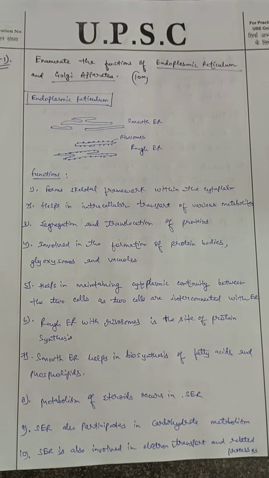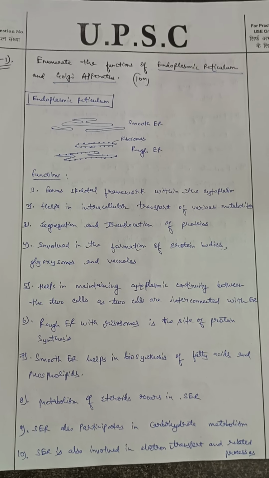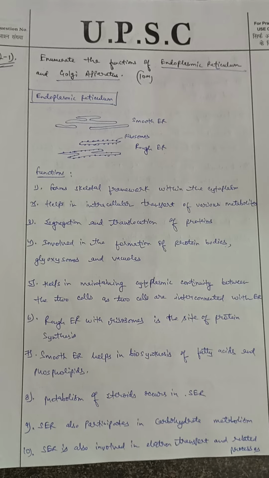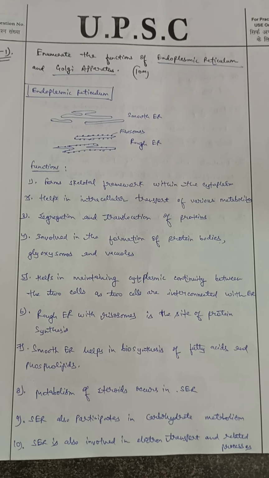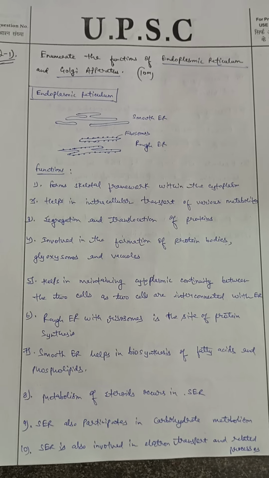Everyone, this is UPSC 2023 Agriculture Optional Paper 2 question. So the question is: enumerate the functions of endoplasmic reticulum and Golgi apparatus. It is a 10 marks question and you have to attempt it in the range of around 150 words.